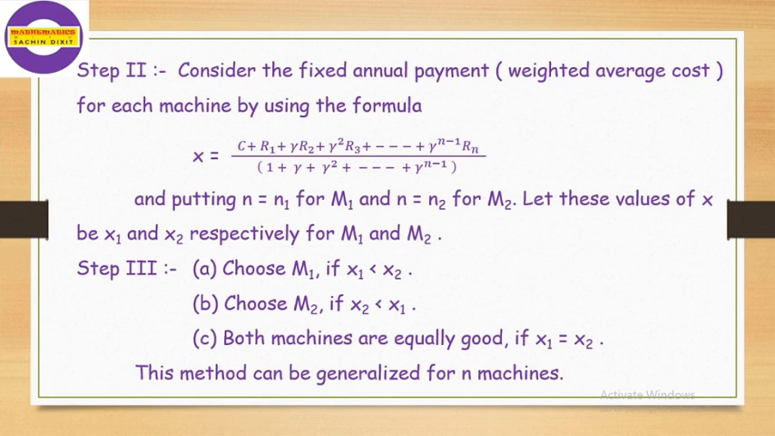If there are 4, then we can also find the minimum value of the weighted average cost for these 4 machines, and corresponding to that weighted average cost we choose that machine. That means if X1, X2, X3, X4 are the weighted average costs for the machines M1, M2, M3, M4 respectively, and the value of X3 is minimum, then we choose the third machine, M3, in that case.